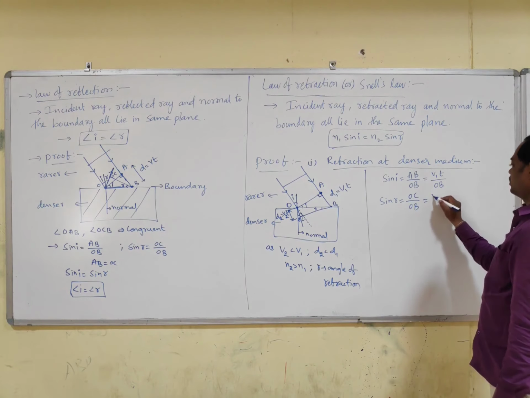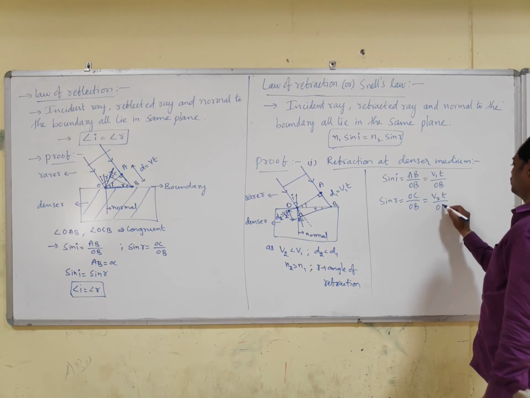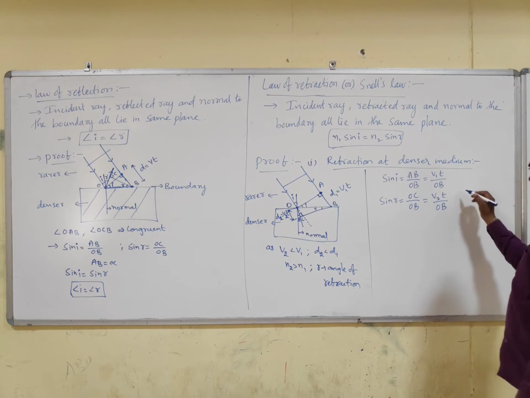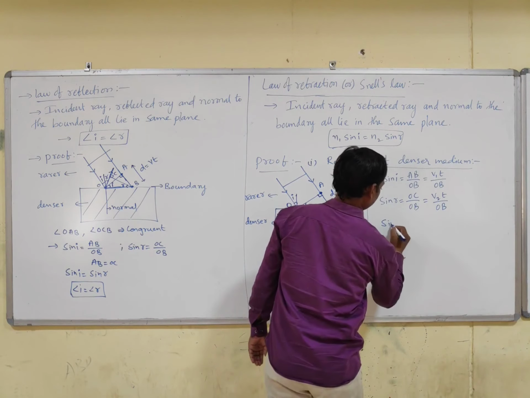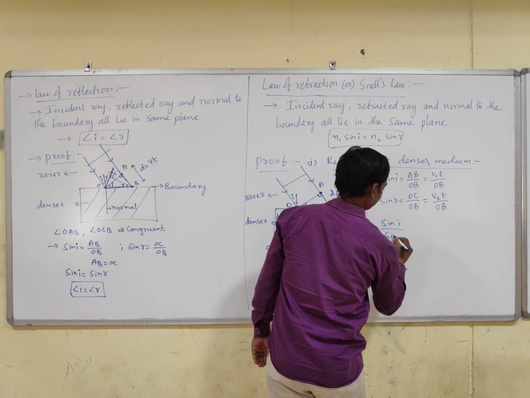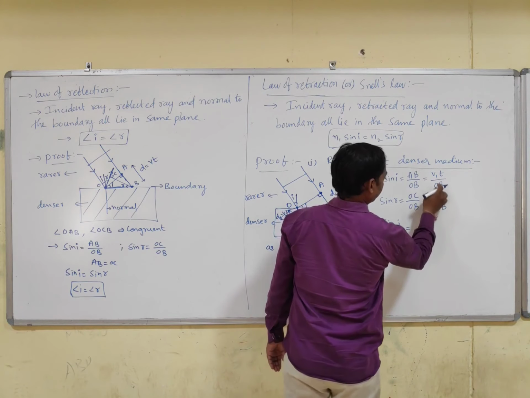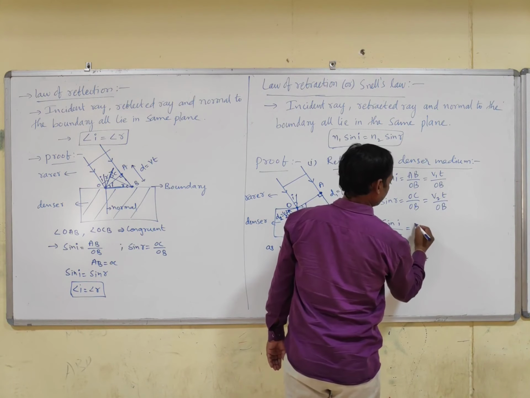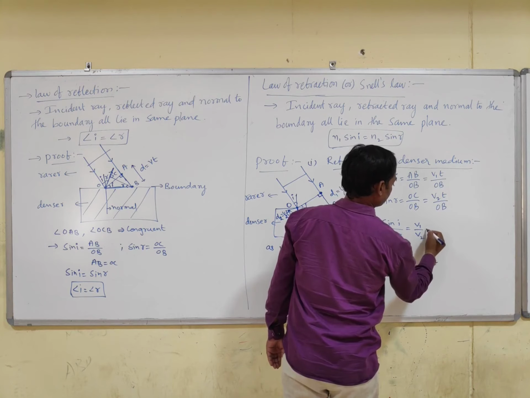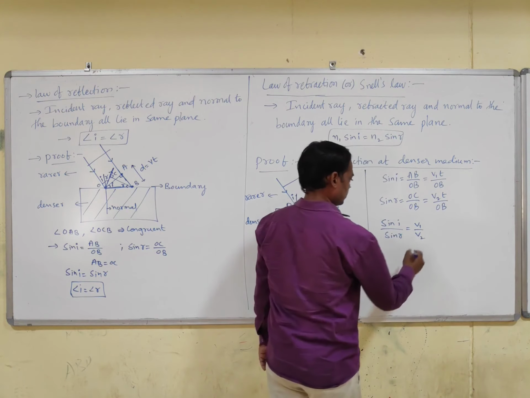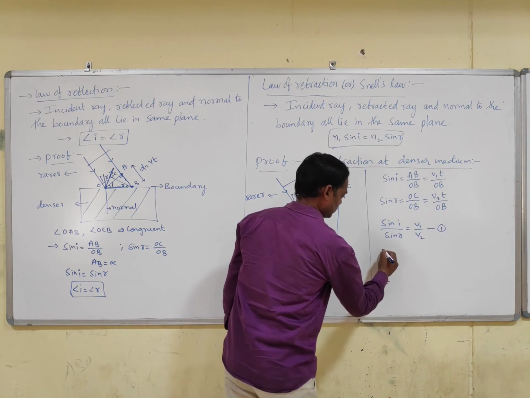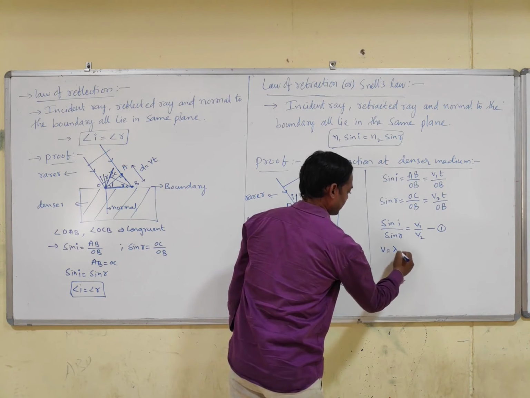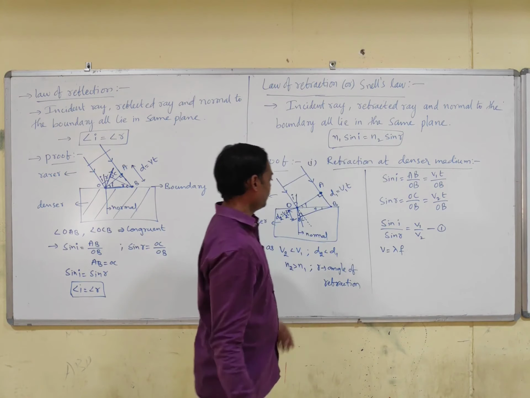What is OC? V2T by OB. Divide the two. Sin I by sin R: OB gets cancelled, T gets cancelled. It is V1 by V2. This is 1. But we know that V is equal to lambda into F.